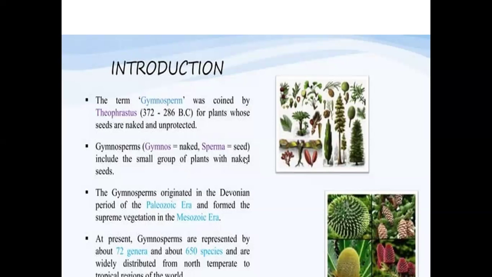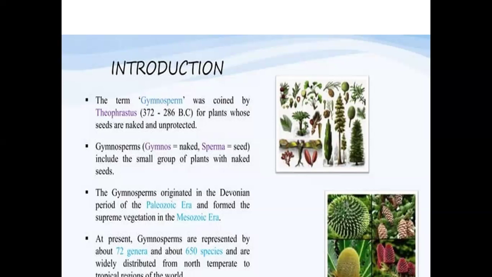That means to say, generally, where are the seeds located? Generally the seeds are located inside the fruit, that is the ovary. Here in the gymnosperms, this ovary is not well developed.